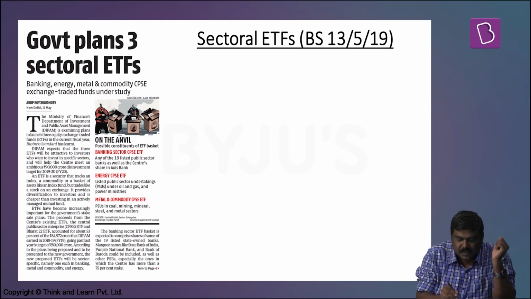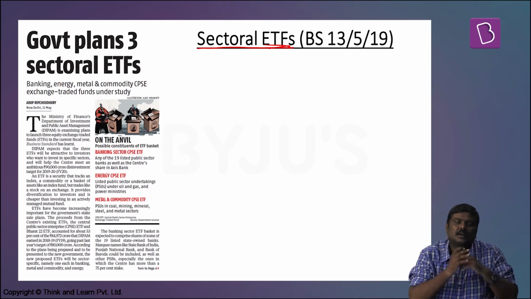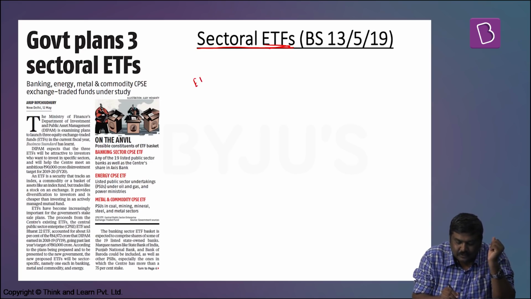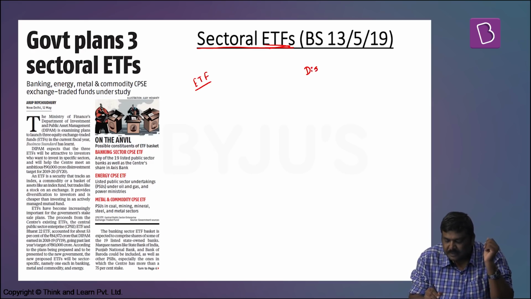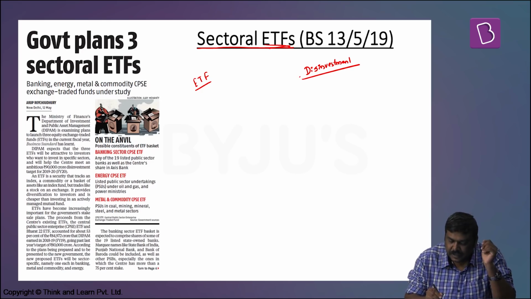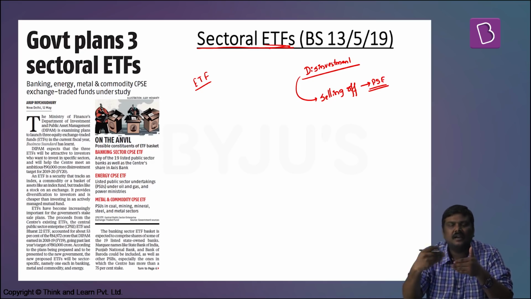The first article is related to concept of sectoral ETFs. To understand this particular article, you need to understand two very important concepts. One is the concept of ETF, that is exchange traded fund, and second one is concept of a disinvestment. Let me start with the second concept. In case of disinvestment, what we basically see is Government of India will be selling off its ownership in the public sector enterprises. And when it sells off this particular ownership, it will be collecting certain money or raising revenues.